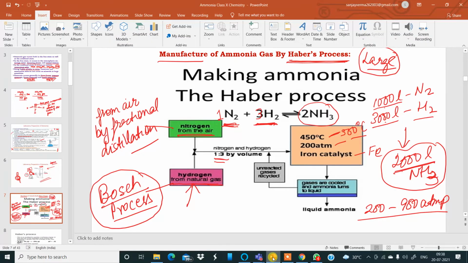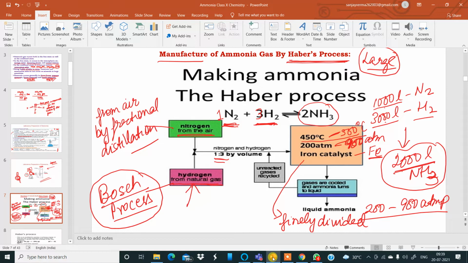Now, what is the pressure? Pressure is in the range of 200 to 900 atmospheric pressure. Temperature 450 to 500 degrees Celsius. And the catalyst over here is iron catalyst. This iron catalyst has to be finely divided, in very, very small pieces. The more finely divided, the better it is for the preparation of ammonia gas.